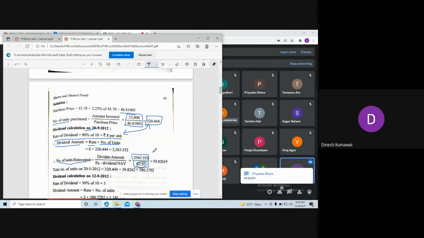So it is nothing but 59.82619. Okay, so this is the number of units reinvested on 20th May 2012. So the total number of units on 20th May 2012 is nothing but the pre-dividend number of units plus the number of units reinvested. So if you add these two, then you are getting 380.2702. So this is all about the dividend calculation on 20th May 2012.